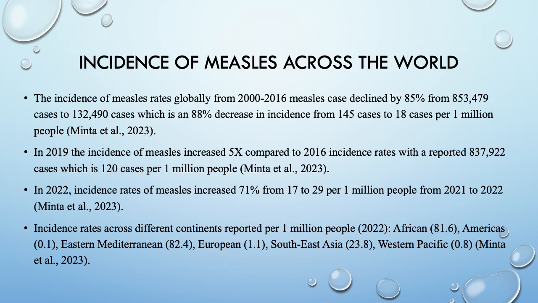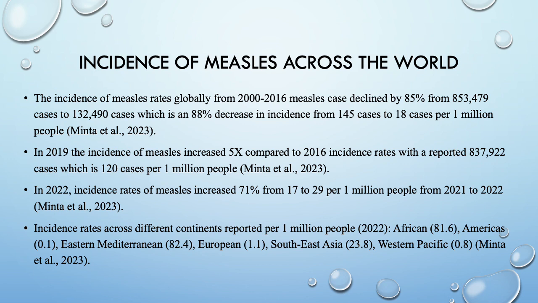In 2022, these incidence rates of measles increased about 71%, from 17 to 29 per 1 million people. And incidence rates across different continents reported per 1 million people in 2022. They found that in African continents it was about 81.6, while in the Americas it was less than 1%.